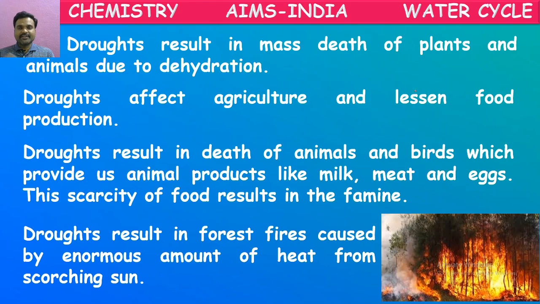Even along with the plants and the trees in the forest, so many animals and birds also will die. So this is a very big damage to the environment because these are the producers of much oxygen for us. As there are no plants, carbon dioxide content will be increased, oxygen content will be reduced. So many imbalances occur in the environment because of these forest fires. So these all are the effects of droughts.